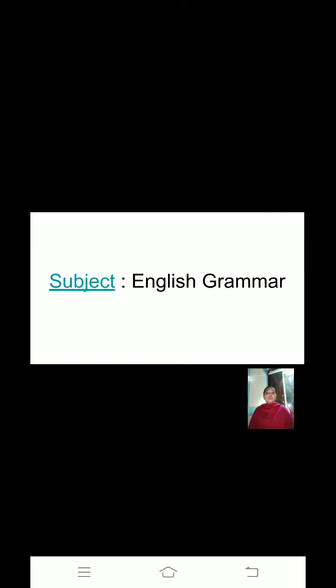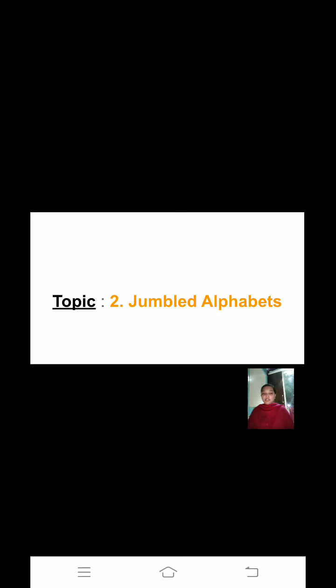Okay, so before starting, I would like to ask you, when we write the alphabets serial wise, A, B, C, D, but when we write the alphabets here and there, first D, C, then A, then B, what is it called? Yes, it is called jumbled alphabets. So here in our lesson, the words will be jumbled and given to you. The words will be here and there, but we have to make a new word out of it, right?